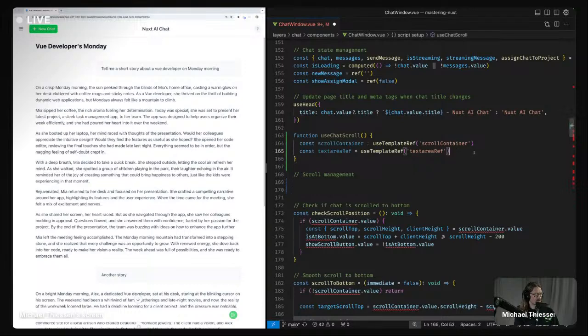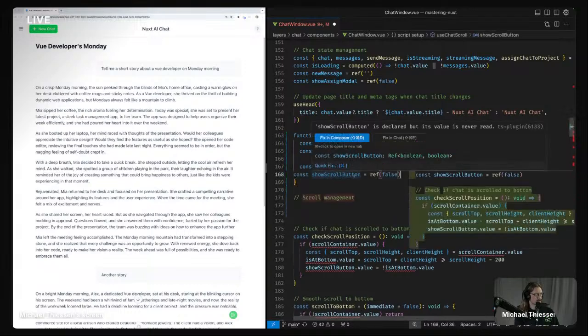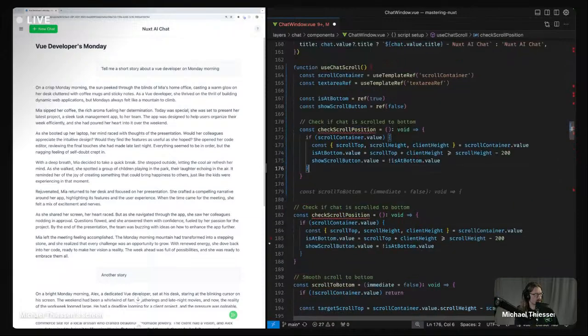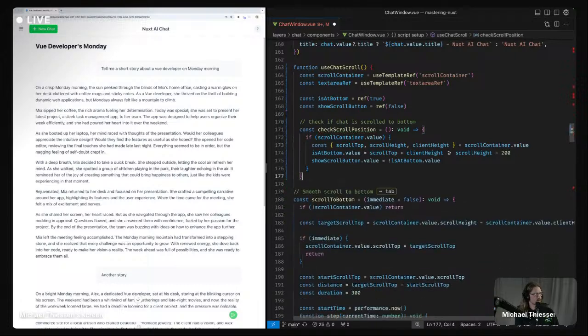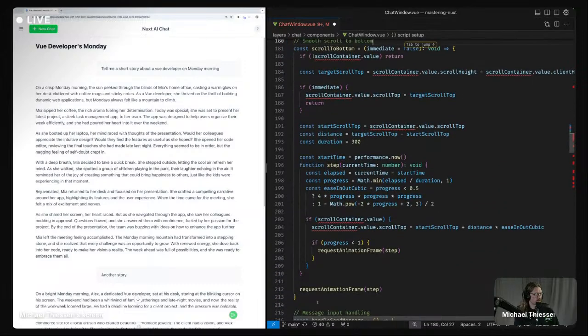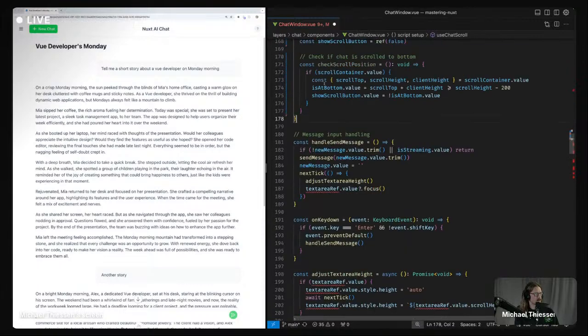Probably most of this logic will fit in here. Like check scroll position. No, we don't need that there. Scroll to bottom, we can just copy into here.